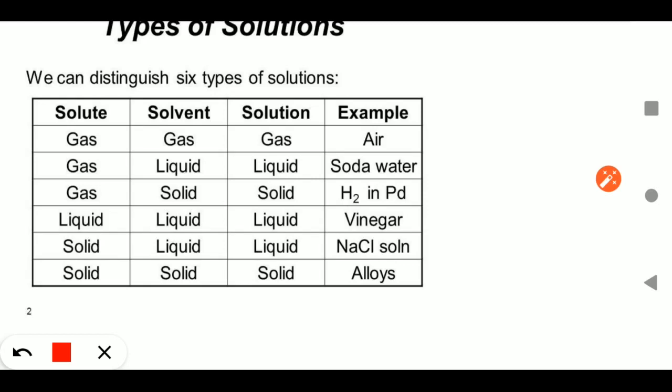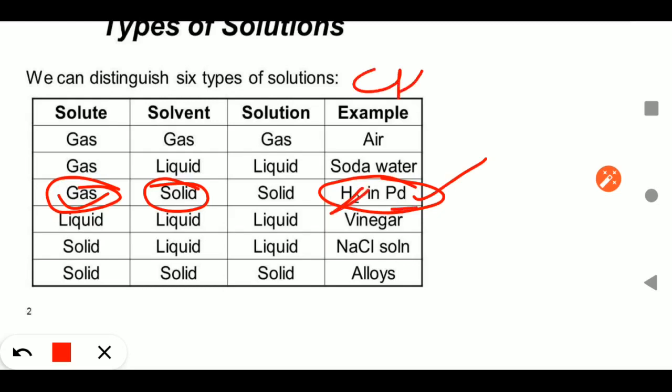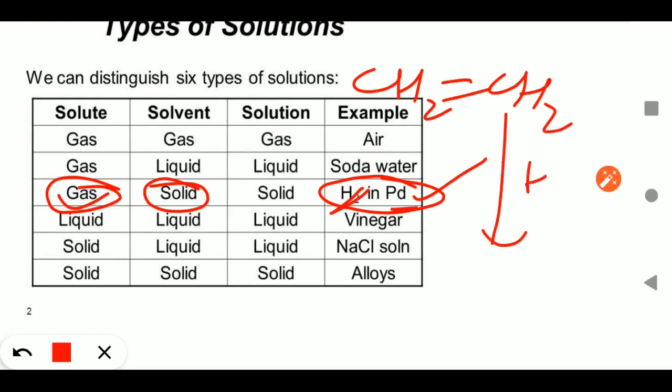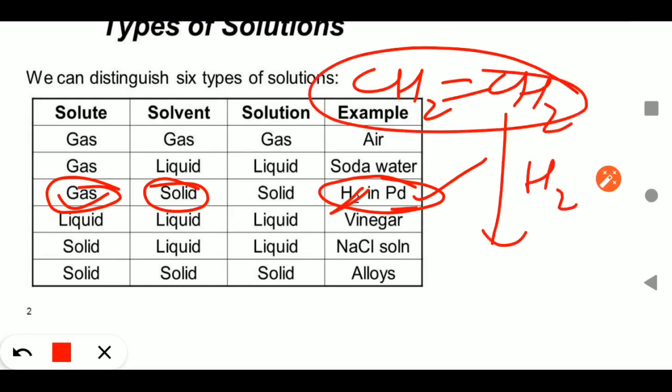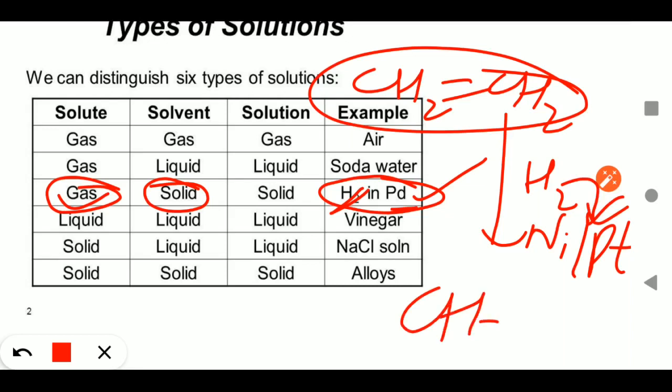Now we will discuss gas in solid. Students, suppose gas is the solute and the solvent is solid. For example, adsorption of a gas on a catalyst: here hydrogen gas is adsorbed on the catalyst. Already you have studied in class 11 the hydrogenation reaction, where hydrogen gas is passed through an alkene in the presence of Ni, Pt, Pd and so on.